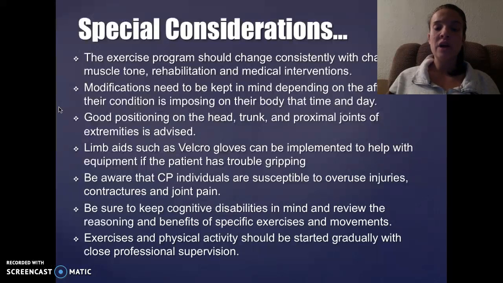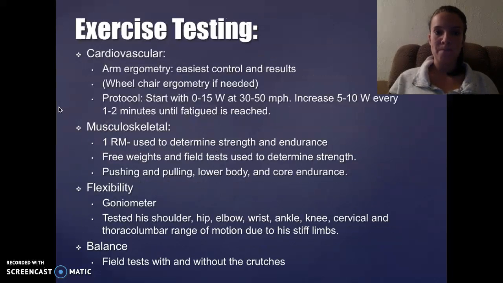Limb aids such as Velcro gloves can be implemented to help with equipment if the patient has trouble gripping. Be aware that CP individuals are susceptible to overuse injuries, contractures, and joint pain. Be sure to keep cognitive disabilities in mind and review the reasoning and benefits of specific exercises and movements. Exercises and physical activity should be started gradually with close professional supervision.